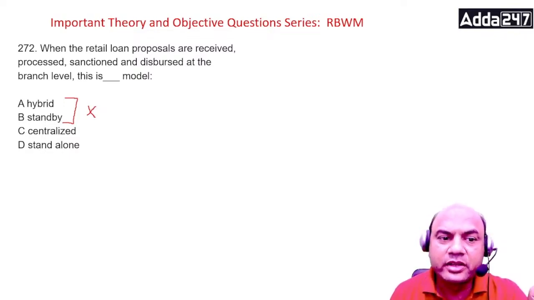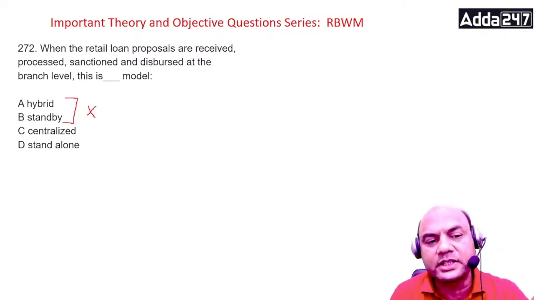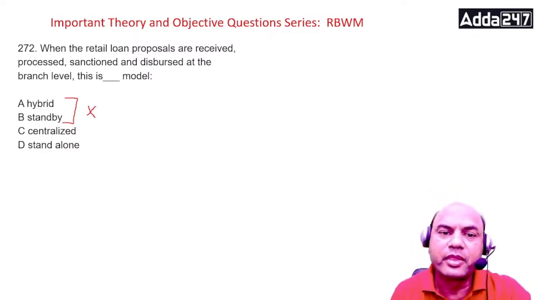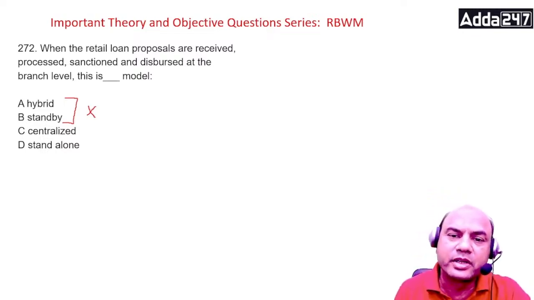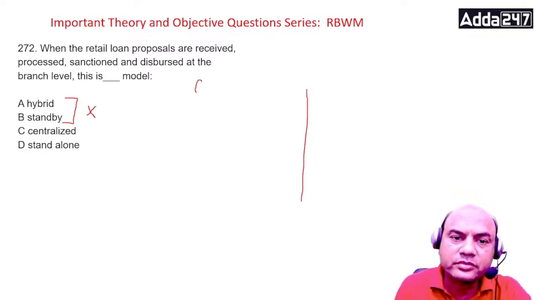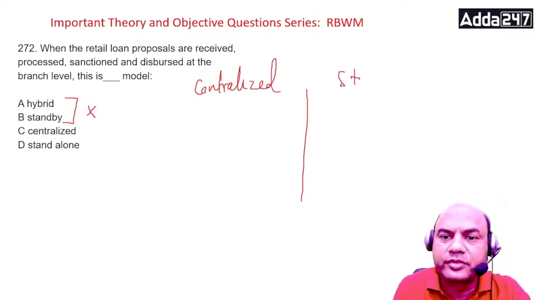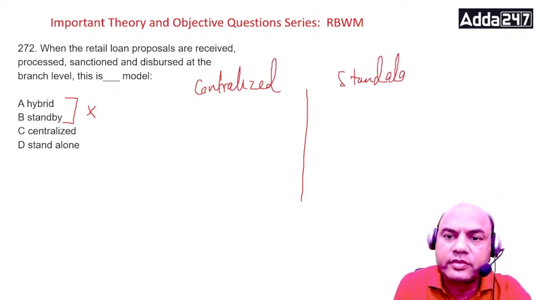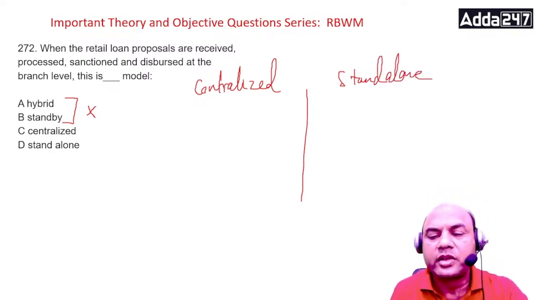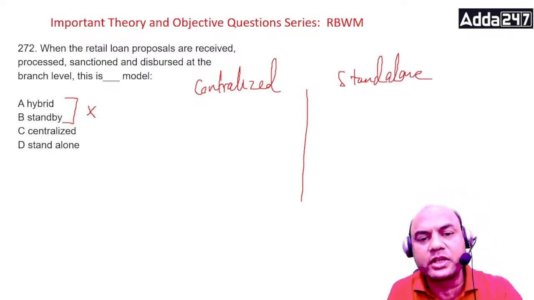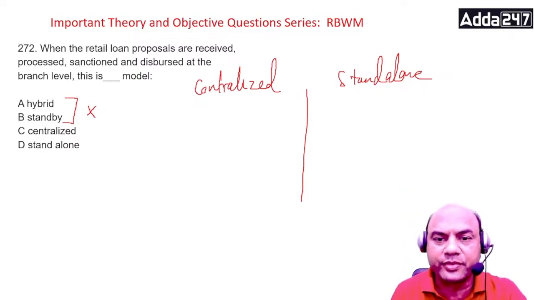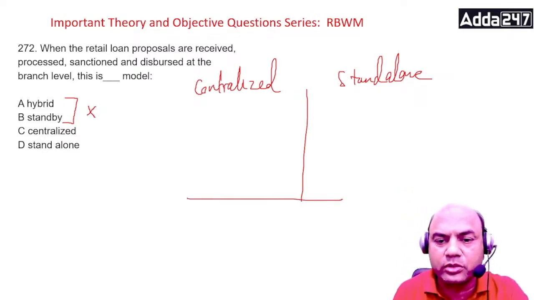Okay, there are only two models. One is centralized and second is standalone. What is the difference between them? See here, it's like this. In centralized model, centralized, okay, and second is standalone. Okay, so in centralized and standalone, what is the difference between them? So let's look at it. I'll mark it over here so that it doesn't go below this.